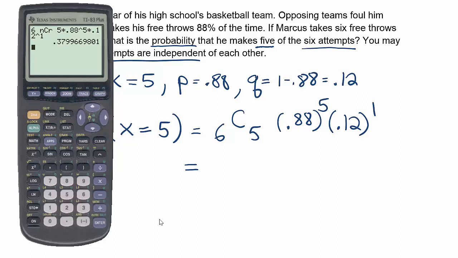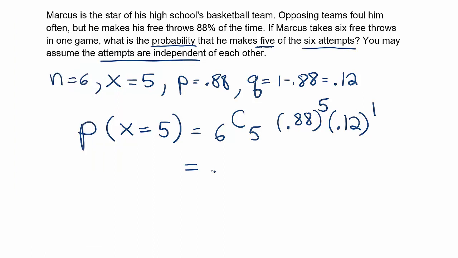0.3799, or if you want to round that off to 3 decimal places, it's 0.380. So 0.380 is the approximate probability that he makes 5 out of his 6 attempts. So about a 38% chance.